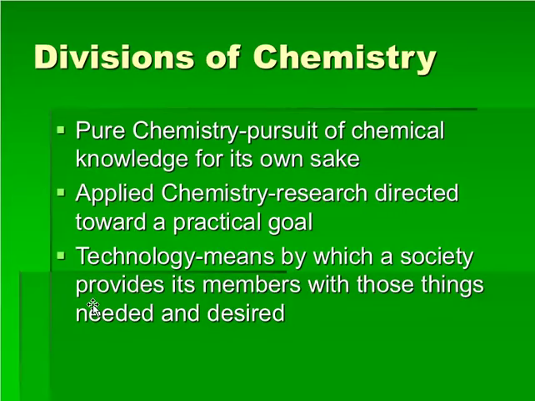2 divisions of chemistry, pure and applied. Pure chemistry is pursuit of knowledge for its own sake, whereas applied is research directed toward a practical goal. So pure chemistry would be like going to school. You just want to pursue knowledge. Applied chemistry is research directed toward a goal. Most commonly, it's in order to make money. So I want to develop a new product. Why do I want to develop a new product? It's going to make me money. That's applied chemistry. And then I threw in a term here, technology.